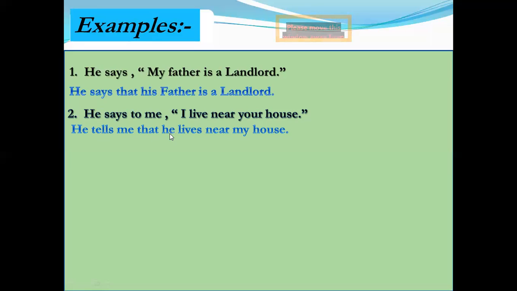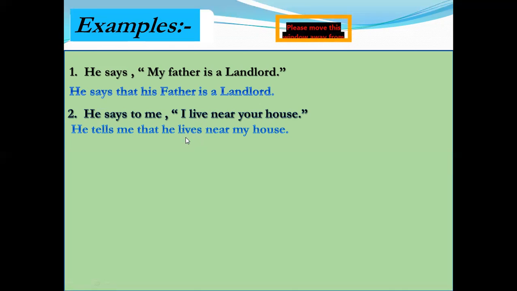And in the reported speech of the second sentence, simple present or present indefinite tense is used. We make some minor changes in the verb. I live, he lives.